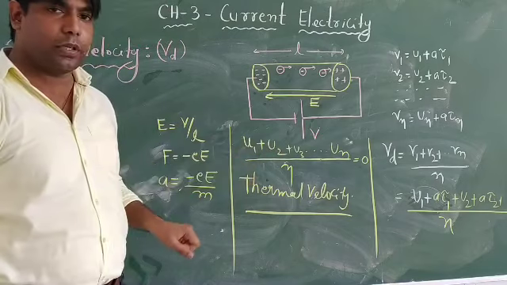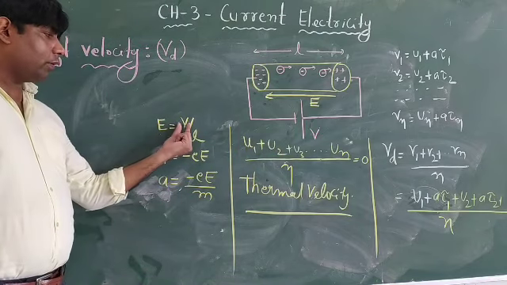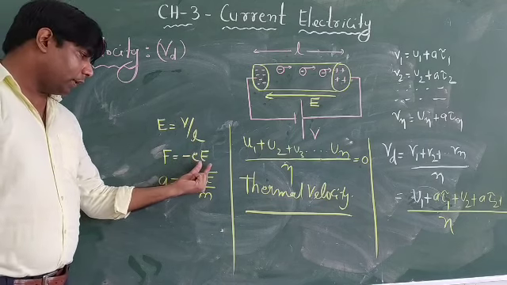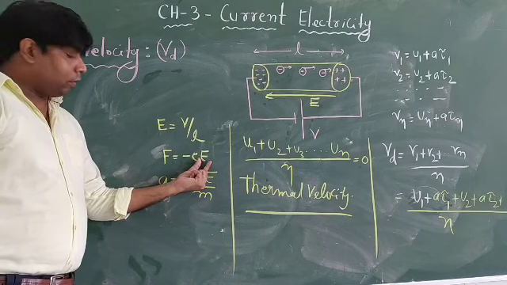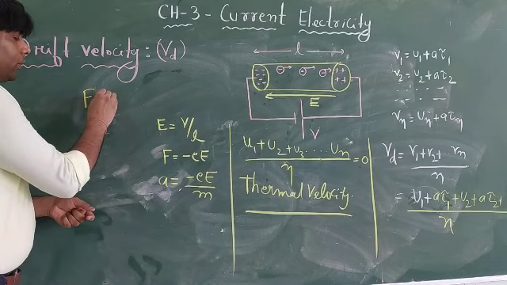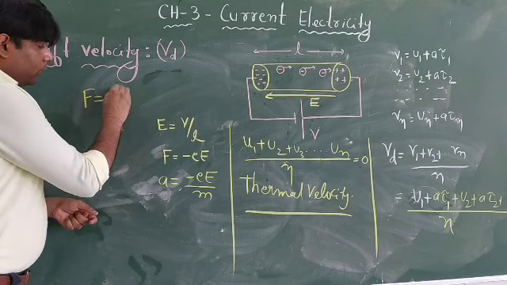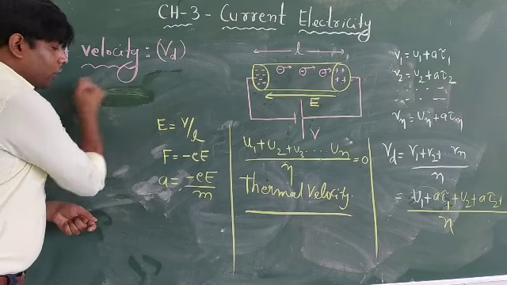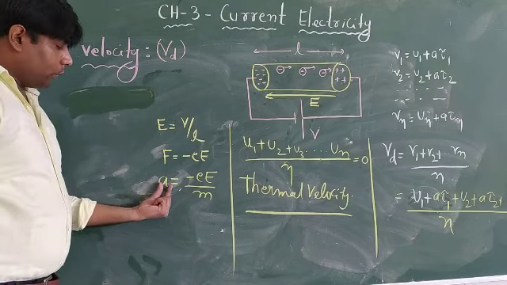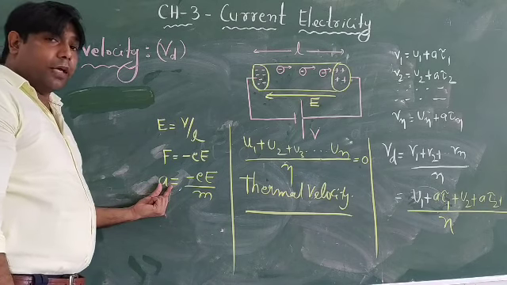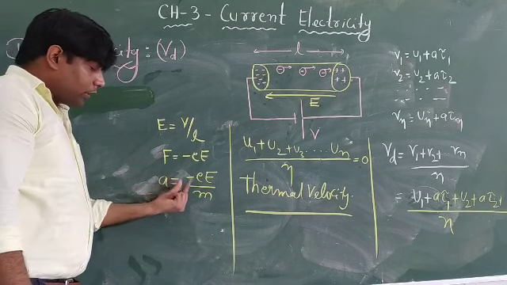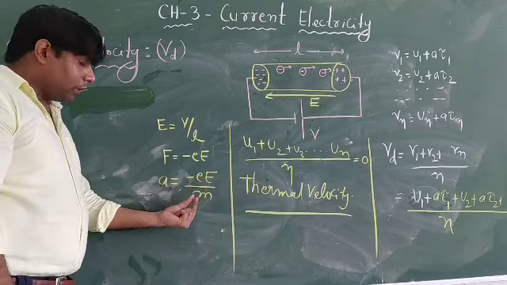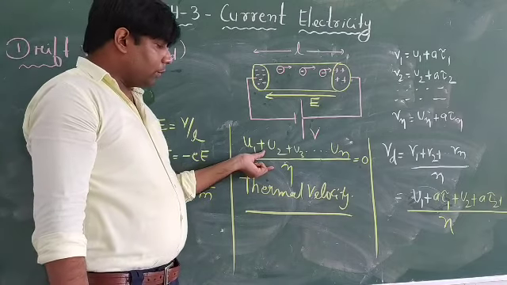Now let us apply a potential difference. Then the electric field set up will be V divided by L, and the force is the charge of the electron multiplied by the electric field, that is force equal to E into Q. We studied this in the previous chapter: electric field is the force experienced per unit charge. Now the acceleration is equal to force divided by mass, as we studied in class 9. So acceleration equals minus e E divided by m, where e is the charge of the electron, E is the electric field and m is the mass. We have said that the average thermal velocity will be 0.